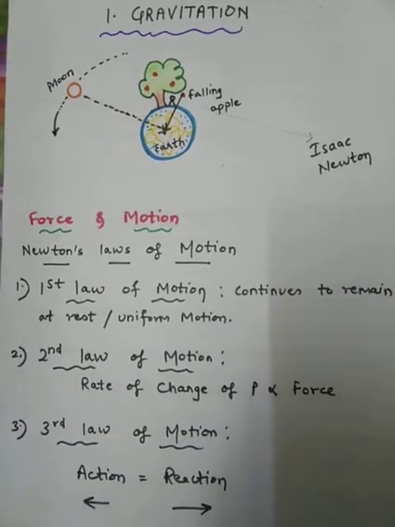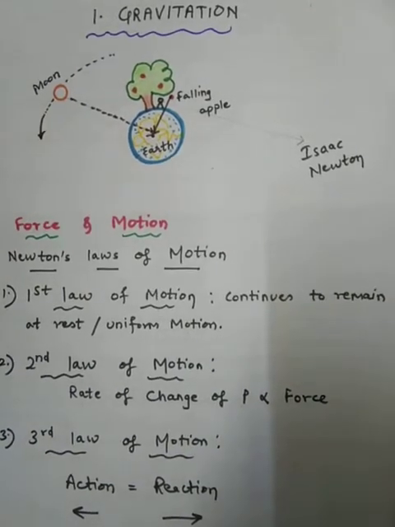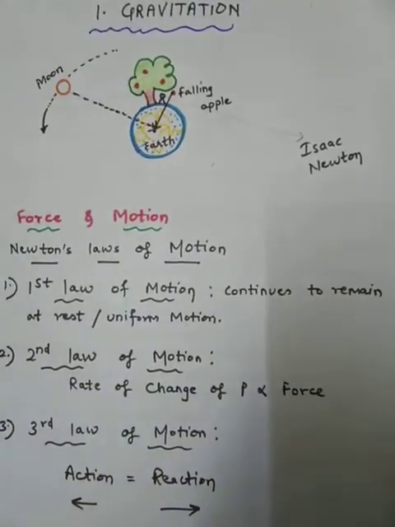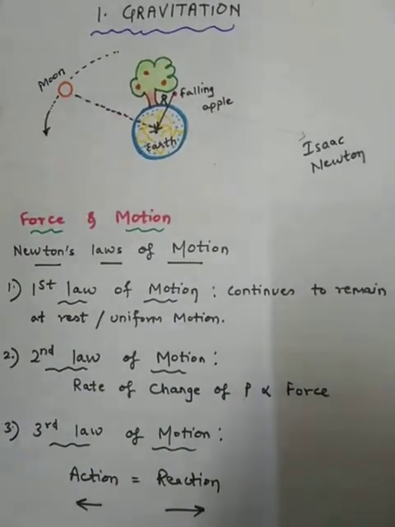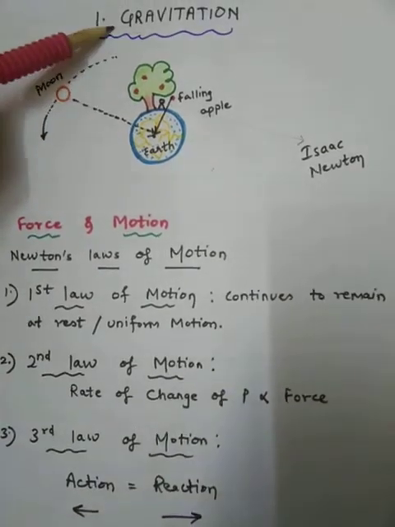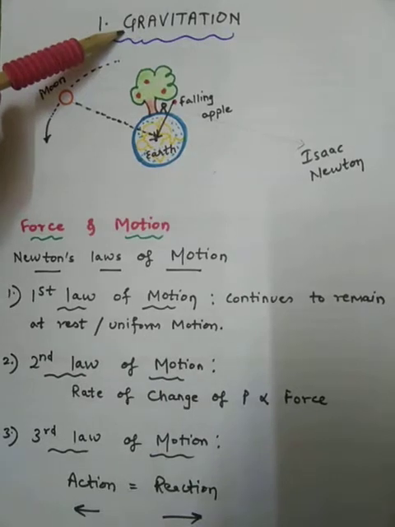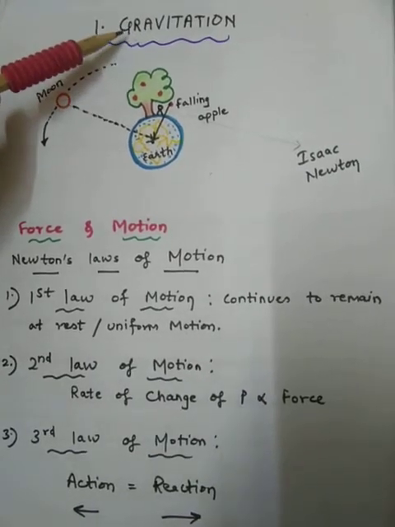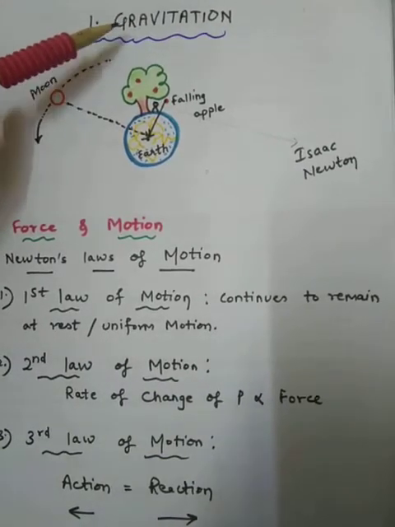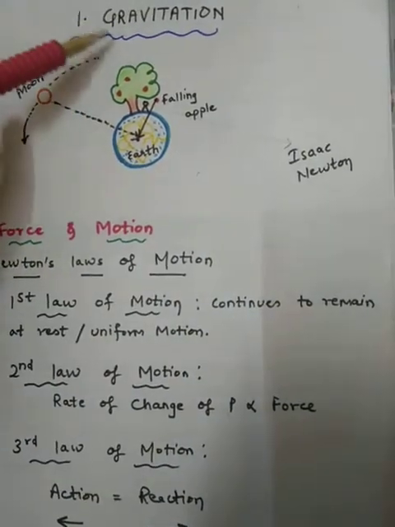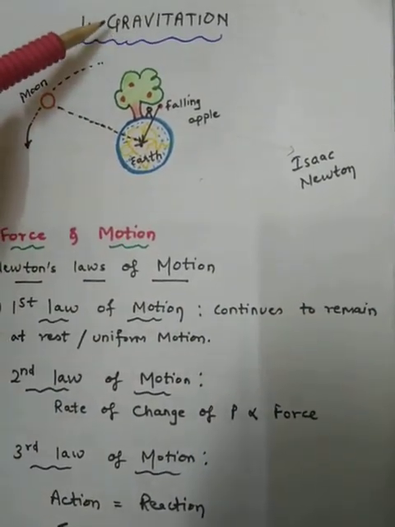Hello students, we are starting with the very first chapter from science part 1, that is gravitation. In the previous standard we have studied that this gravitation is the force of attraction which acts not only between any two objects on the earth but it can act between any two objects in the universe. We know what is the history behind the discovery of this gravitational force.